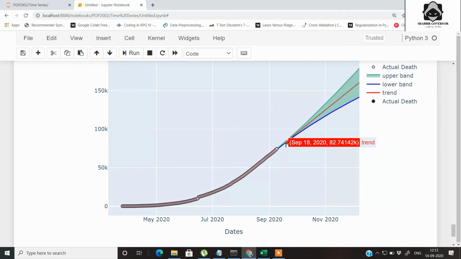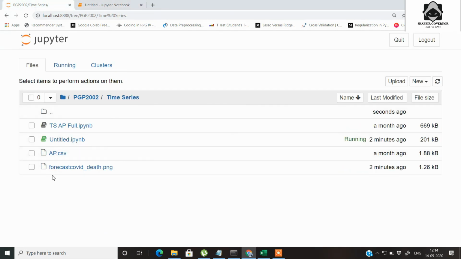This trend and this forecast actually is very worrying. So I suggest you all please be safe and please follow the government guidelines. Besides that, you get all this legend part, that is the details about the plot that you have, and also you have this file in the form of a PNG format.